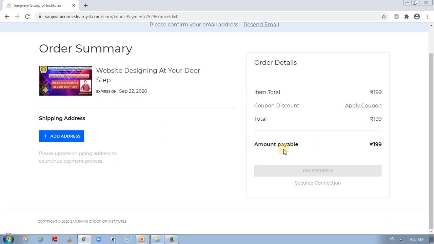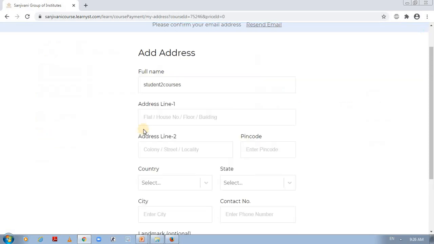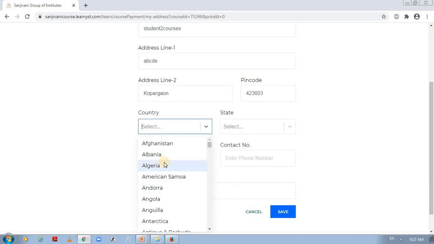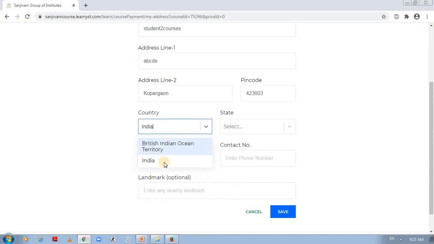Before going for payment, you need to give the proper address details. For that you click on add address. I'm just going to give some sample address details. It is requested to all the learners, please give your valid details so that we can ship your bill details or certificates later on to your given shipping address. So please give it properly.